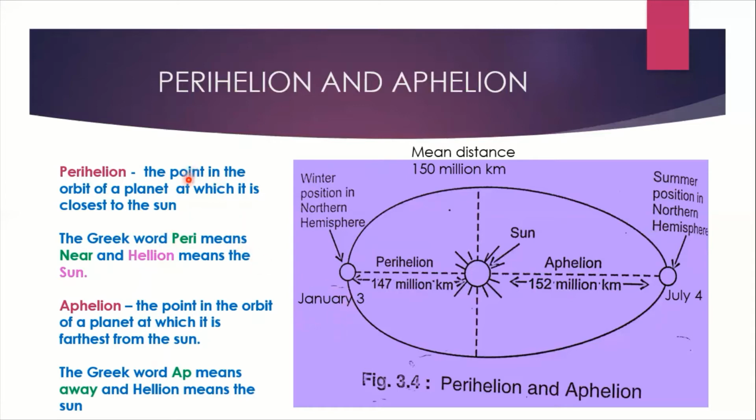So after the definition, you have to write its meaning, and then you have to write like this. On January 3rd, the distance between the earth and sun is the closest, that is 147 million kilometer, and on July 4th the distance between the sun and earth is the farthest, that is 152 million kilometer. So at least this much you are supposed to write to get the full marks.